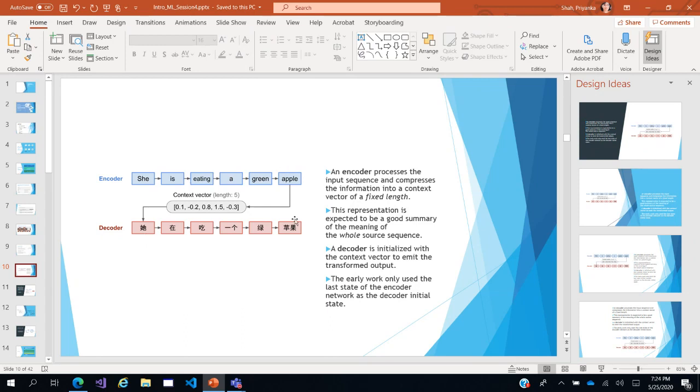And a decoder is initialized to emit the transformed output. Now the early work only used the last state of the encoder as the decoder initial state. So whatever the last state of the encoder was, that was the starting state of the decoder. That also is one of the shortcomings of the early models.